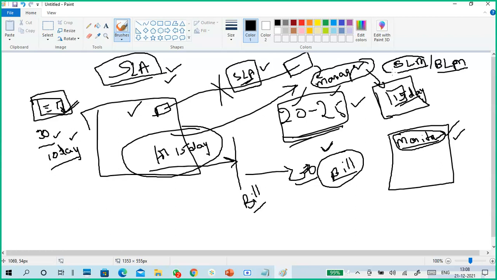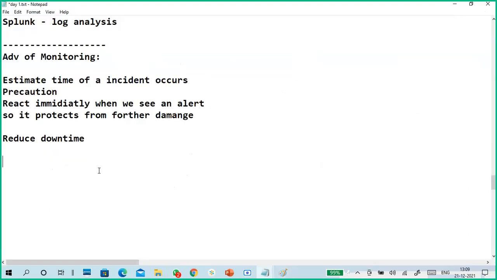Sometimes this SLA gets violated like this. They didn't provide internet service, which means the SLA is down. Then business level management will step up and solve the problem with the customer. That is business level management. So this is a beautiful example. There are three things: one is monitoring, SLA, SLM, business level management. So this is an example. If you don't understand, tell me, I will tell again.